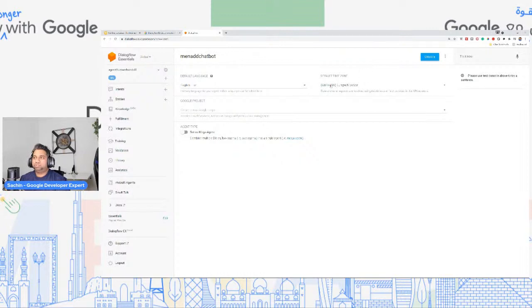You can also choose the default time zone based on where your users are. And by default, you can also choose the Google project. So if you leave this empty, this would create a new Google project behind the scenes, right? So a Google Cloud project will be created. And you can just keep all of these as the default and go ahead and click on create. Okay, so now that we have created this chatbot agent, let's see what happens.